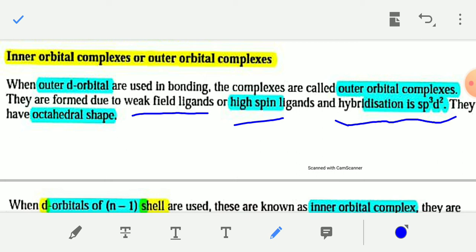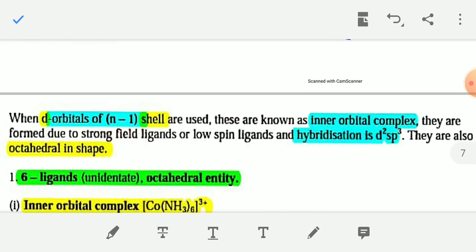You have to remember the hybridization of outer orbital octahedral complexes: sp3d2. The outer d orbitals are involved in bond formation. When d orbitals of the inner shell, the (n-1) shell, are used in bond formation, these are known as inner orbital complexes.